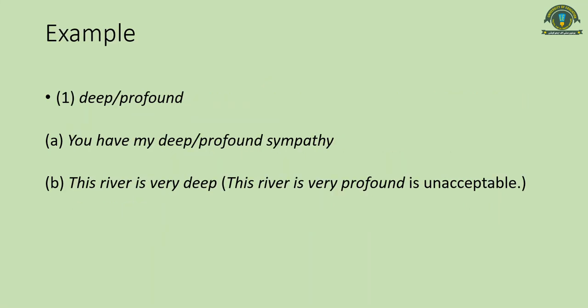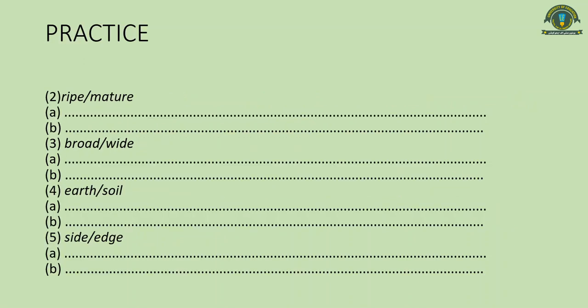This is the example. And now here on the next slide is the practice for you. Look at these: ripe versus mature, broad versus wide, earth versus soil, and side versus edge. You have to make sentences for these four pairs.